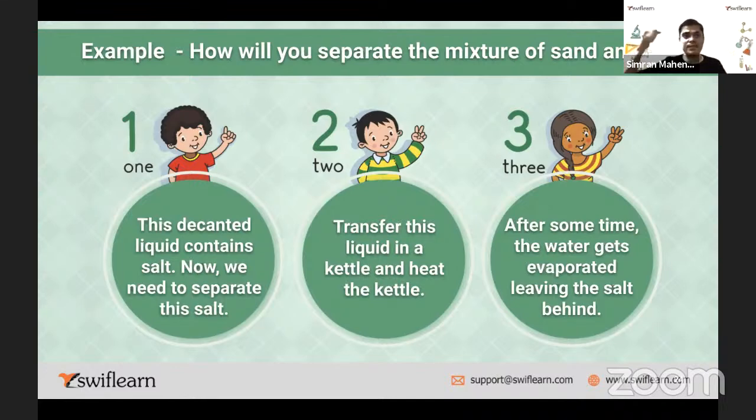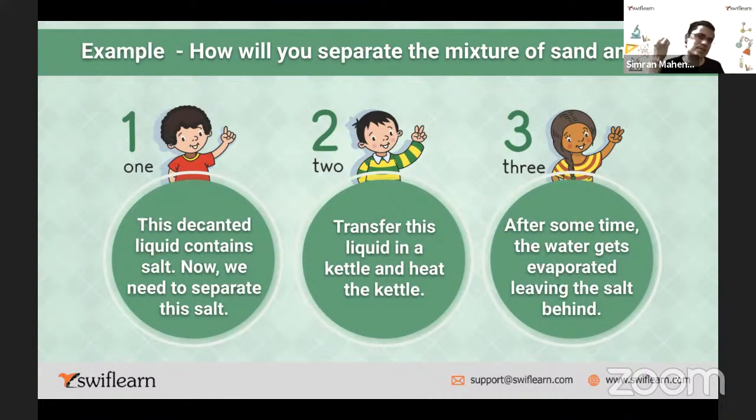A kettle is a vessel connected with an electric coil, and it has a plug. When you put it into the plug switch at your switchboard and switch on, it heats. There is a coil at the bottom, right? The electric energy is converted into heat energy, and then because of the heat of the coil, what